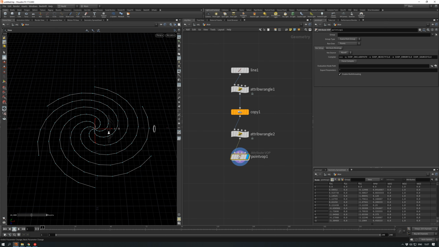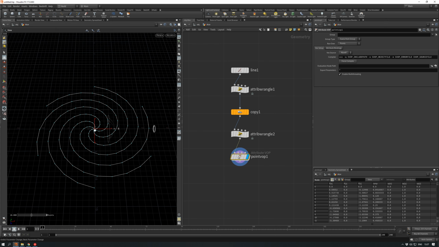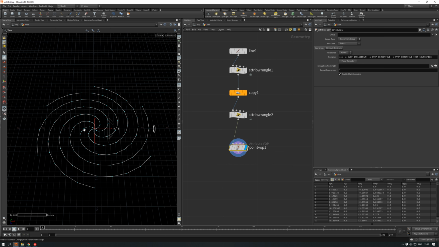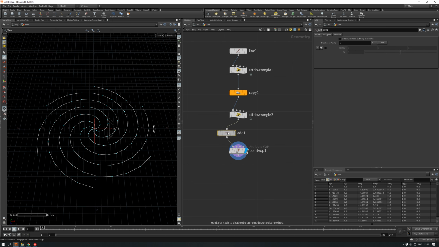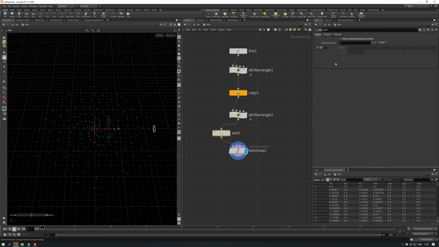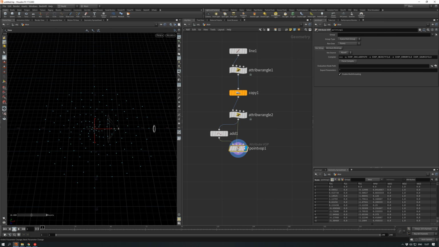Right. Now we need to drive the points along the path. So we need to drive the points. Now we have points and primitives. So we need to get rid of the primitives with a delete node, delete geometry, but keep points. Now we have only points, and we append this attribute wrangle node to our attribute wrangle, the second input.